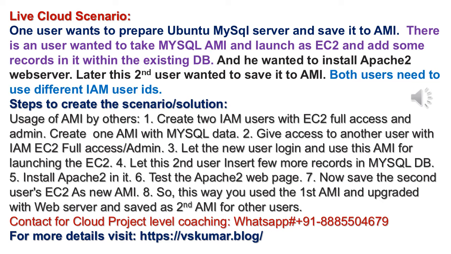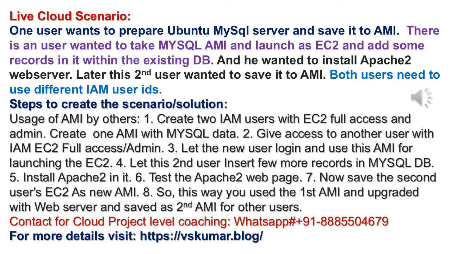Now, what are the steps you need to follow to create the scenario or solution? You need to create two IAM users with EC2 full access and admin, and create one AMI with MySQL data. So one record or two records you need to create, in the first AMI only. Second, give access to another user with IAM EC2 full access and admin. Let the new user log in and use this AMI for launching EC2.